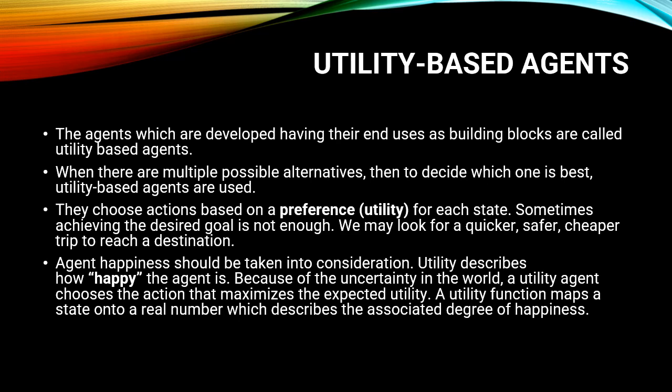We may look for a quicker, safer, cheaper trip to reach the destination. So the agent's happiness should be taken into consideration. Utility describes how happy the agent is. Because of uncertainty in the world, the utility agent chooses the action that maximizes the expected utility. Utility function maps the state onto a real number which describes the associated degree of happiness. This is called the utility-based agent.